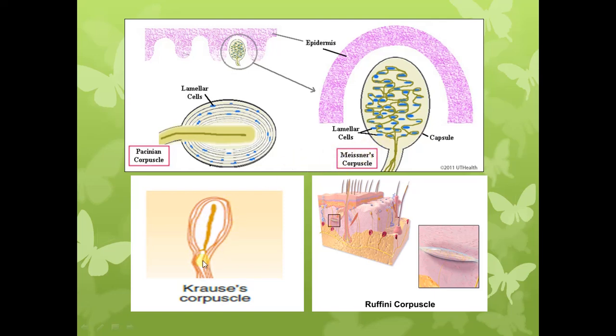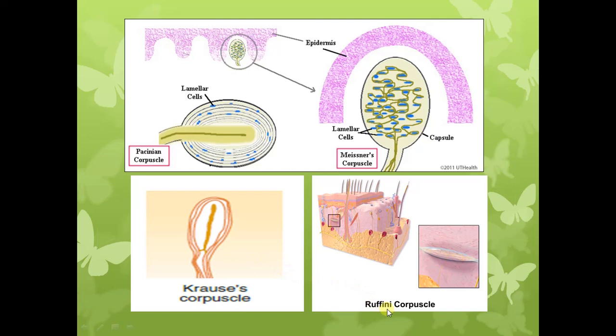The structure of the Krause corpuscles or the Krause end bulbs is similar to the Meissner's corpuscles, and you can see the connective tissue capsule, and in the center there is a nerve fiber which is innervating the receptor.